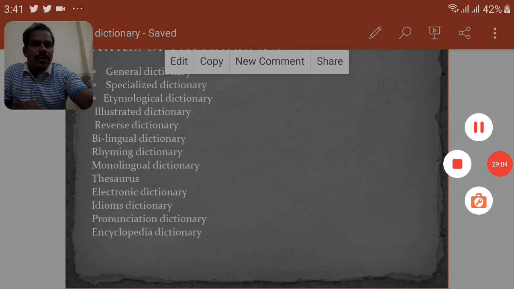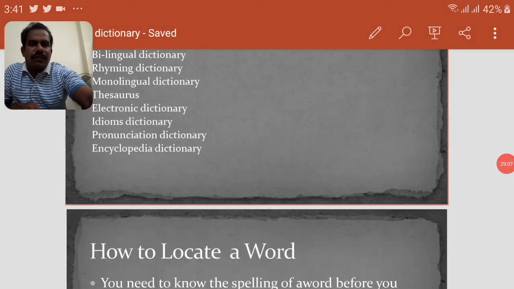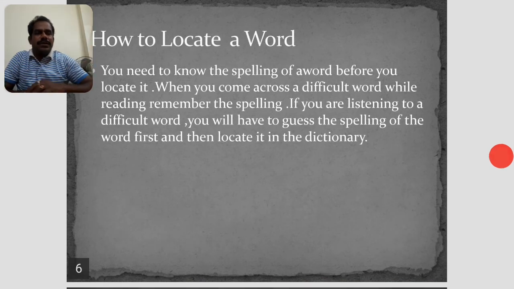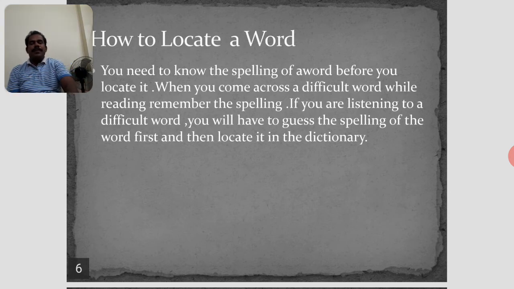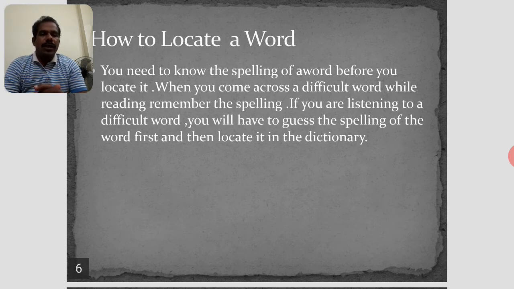So, children, I think you have understood the sorts of dictionaries. Now, coming to how to locate a word in a dictionary, this is a very important part. This is often a repeated question in the examination for polytechnics first year. You need to know how to locate a word. You need to know the spelling of a word. Before you locate it, you should know the right spelling of the word.